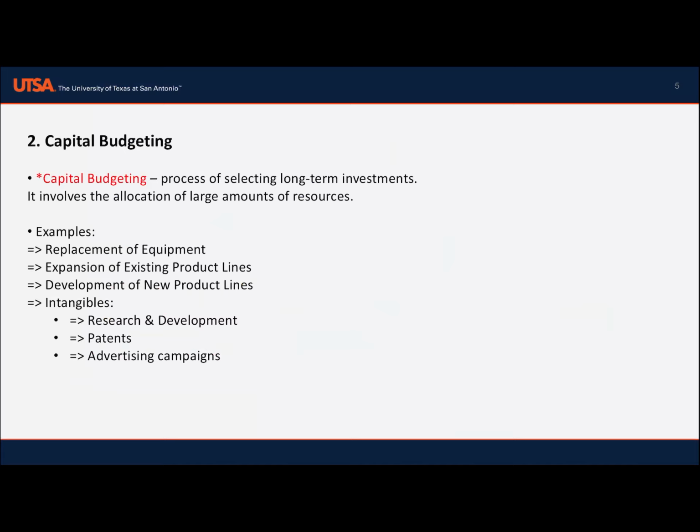In this chapter, we're looking at investments in plant and equipment. Investments in plant and equipment require management to estimate future cash inflows, discount them back to the present at the firm's cost of capital, and compare the present value with the cost of making the investment. So what is capital budgeting? This is the process of determining the value of investment in plant and equipment and selecting among various long-term investments, which is referred to as capital budgeting. In sum, we can say capital budgeting is the process of selecting long-term investments, primarily plant and equipment.